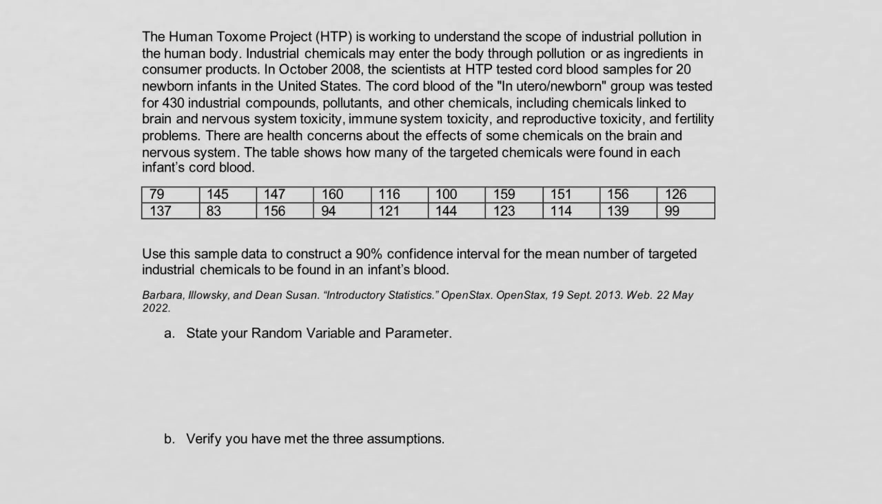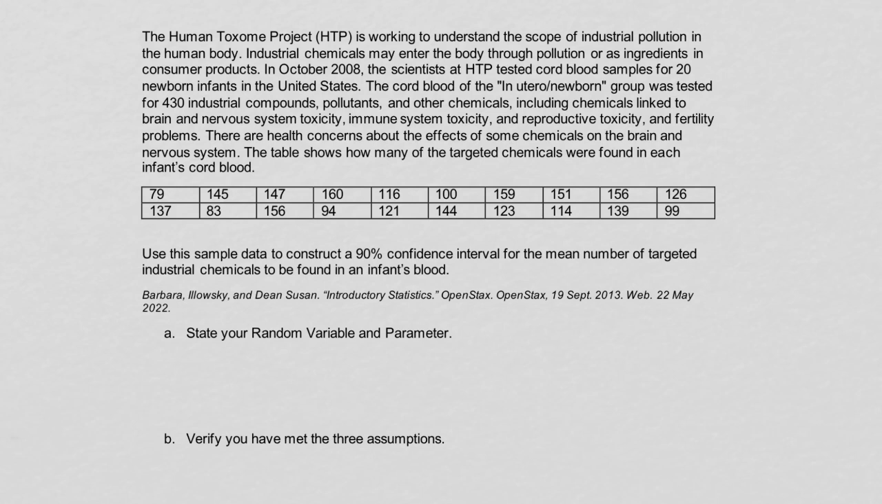Hi everyone, this video is going to look at the first example in our section 8.3 guided notes about one sample interval for the mean. So the question reads, the Human Toxome Project is working to understand the scope of industrial pollution in the human body. Industrial chemicals may enter the body through pollution or as ingredients in consumer products. In October 2008, the scientists at HTP tested cord blood samples for 20 newborn infants in the United States.